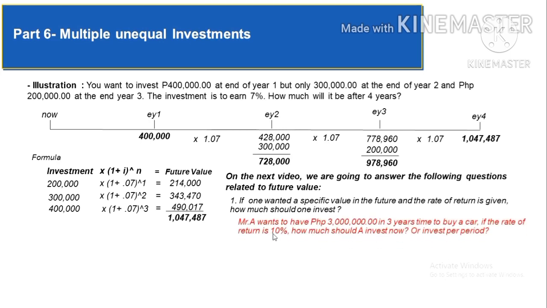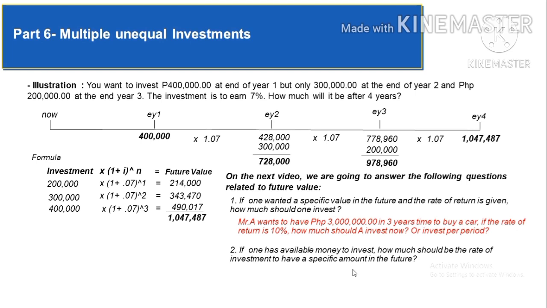For example, Mr. A wants to have 3 million in 3 years' time to buy a car. If the rate of return is 10%, how much should A invest now or invest per period, meaning the desired future value, the 3 million, is given. The rate of return is also given. What's missing is the investment or investment per period amount.